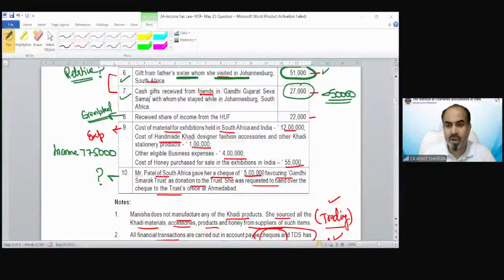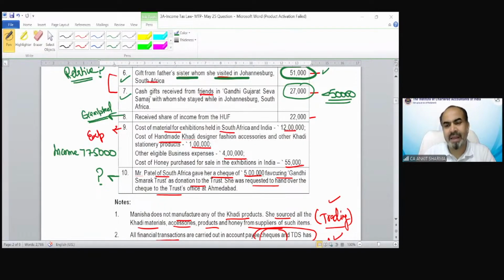No, Muskan, we will not apply that condition because that is not taxable at all. If any amount is exempted as a gift, that is not going to be taxable at all. That amount cannot be included for checking the limit of 50,000. Muskan is saying non-taxable. Nidhi is saying exempted. But why is it non-taxable?